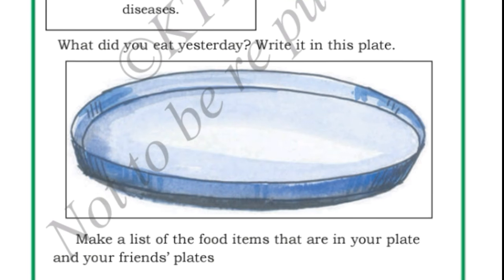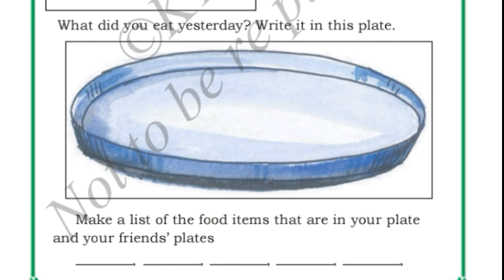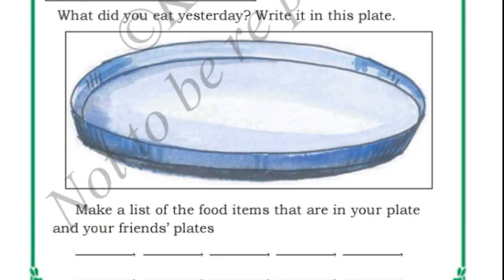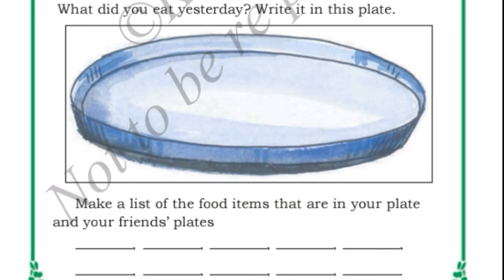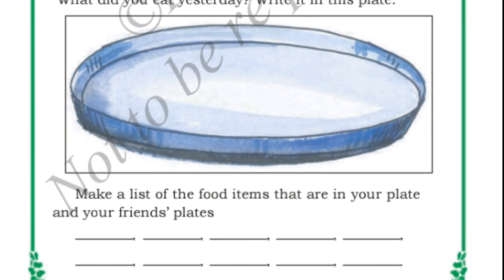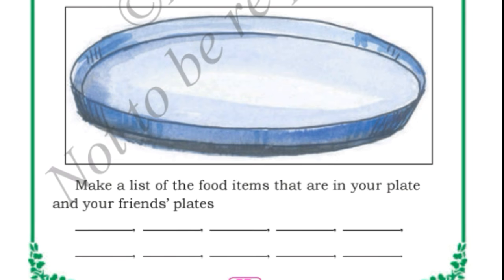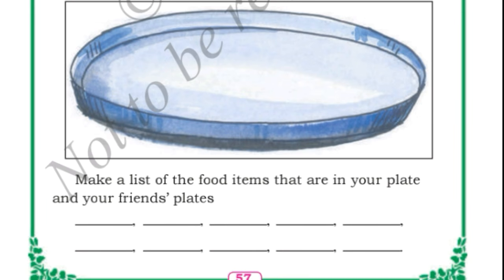Now make a list of food items that are in your plate and your friend's plate. This is one more activity. If you see what you ate yesterday, and if you see your friend's book, what he ate yesterday, it is different from one another, right? Because as I told you, everyone has different likes and dislikes. So if you compare your plate food and your friend's plate food, it is different from one another. Okay, let's move to the next one.